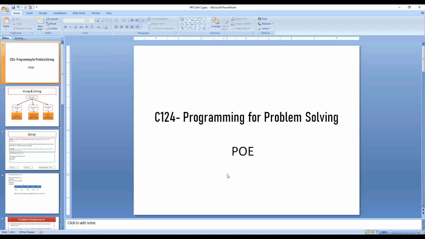Who is the founder of C programming? Dennis Ritchie. Okay. And what are the features of C language? The main features of C language are: simple. C is a simple language because it follows the structured approach, that is, a program is broken into parts.